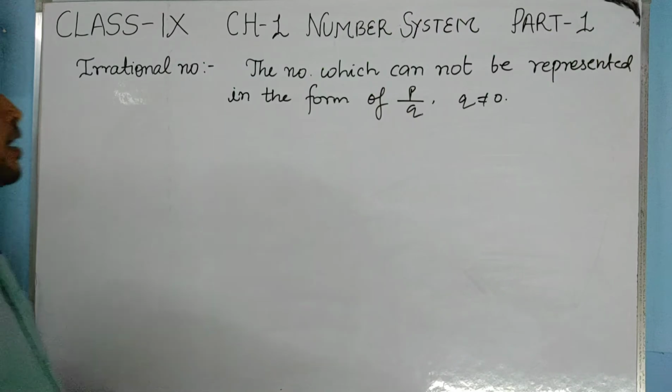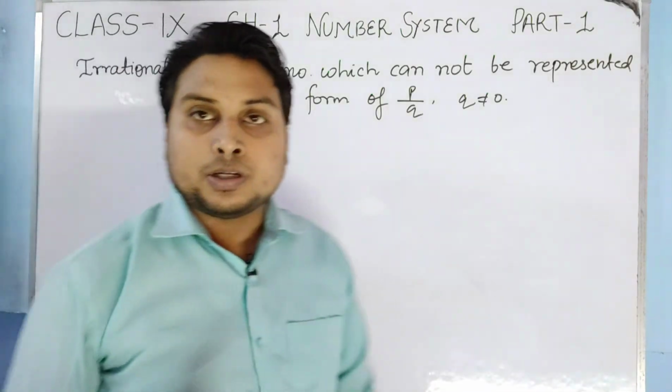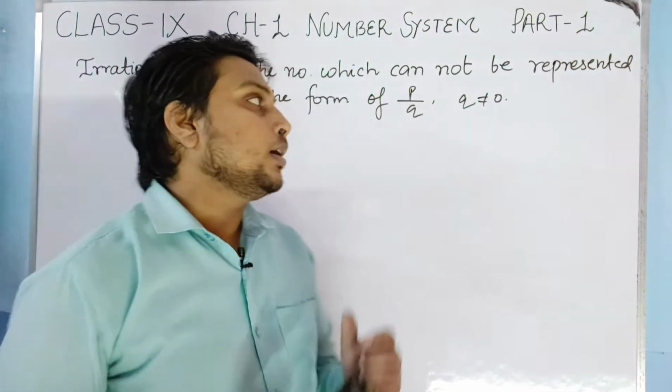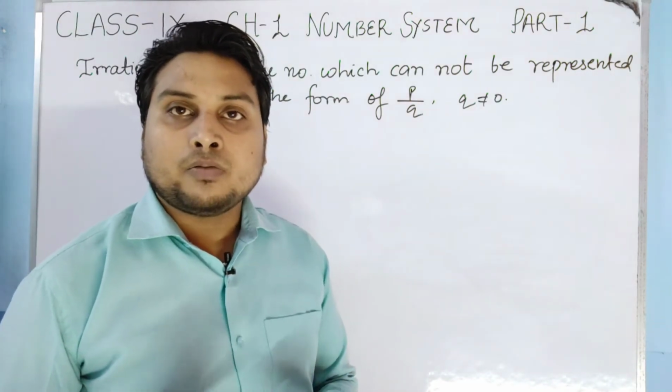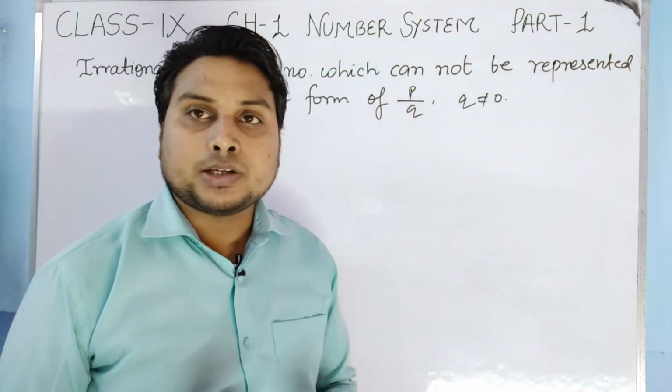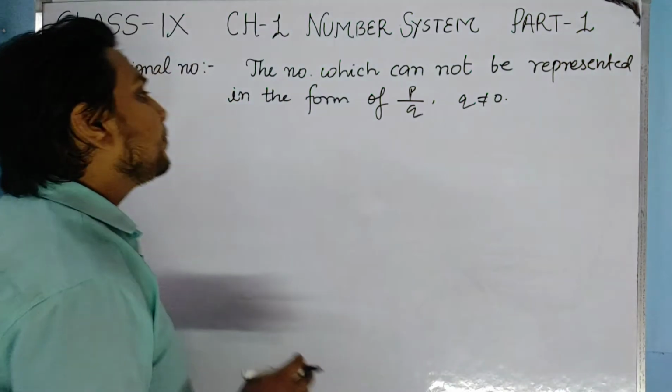One more definition I will tell you here, but I will explain that definition later when we see the categorization of decimals.